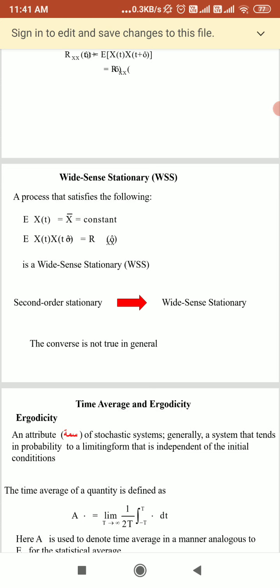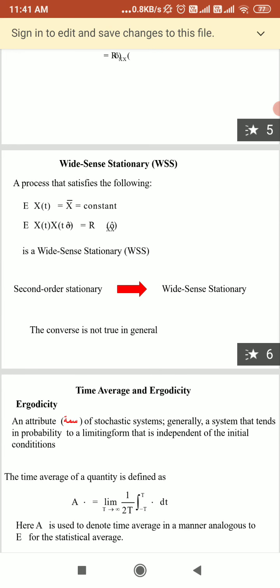So you can take E[x(t)], which we take as the mean, or x bar. If its mean does not depend on time, it means it is constant.